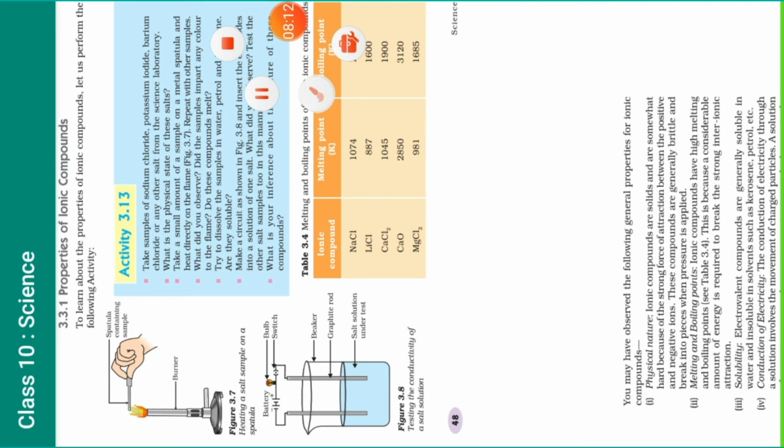Okay students, you must see, before doing this we should know the physical properties of the ionic compound. So number 1, usually ionic compounds are solid and hard.